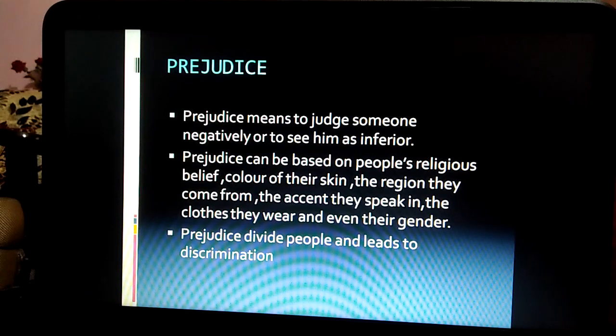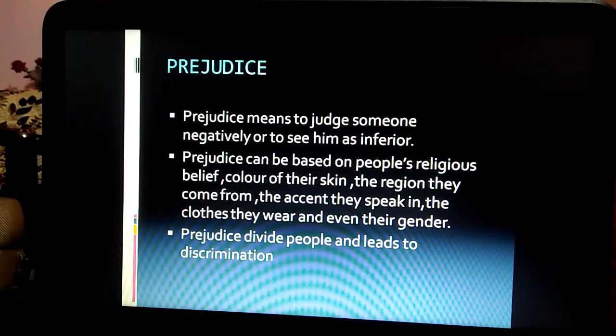Now, what is the difference between prejudice and stereotype? Prejudice means to judge someone negatively. A stereotype is a fixed idea or a belief that is based on our prior assumptions. Here, in stereotype, we can form the opinion positive also and negative also.